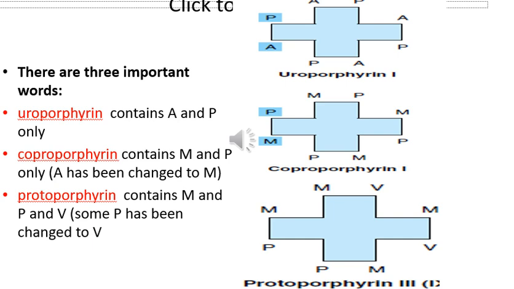A has been changed to M. Protoporphyrin contains M, P and V. Some P has been changed to V.